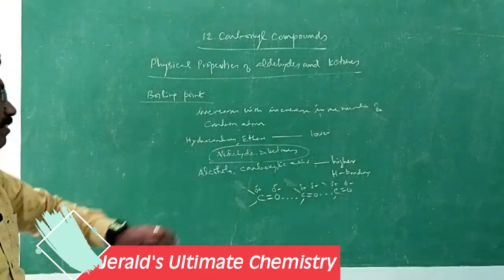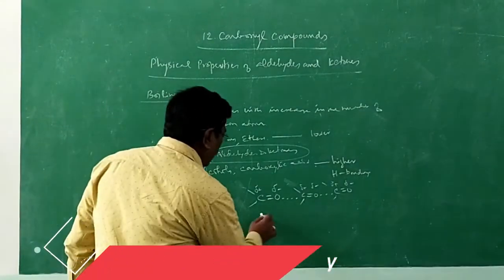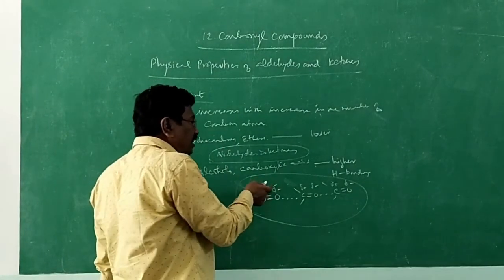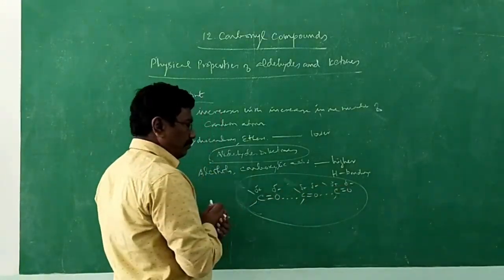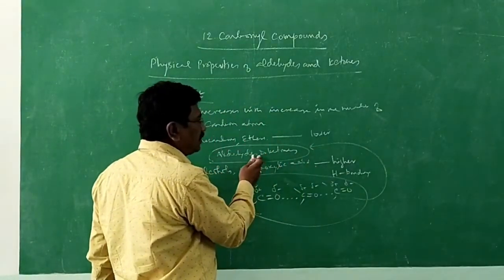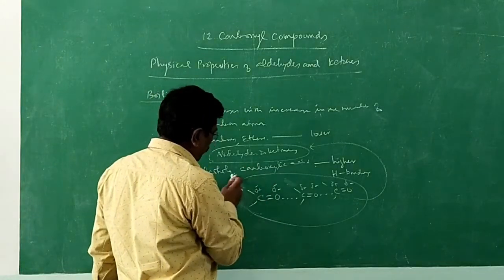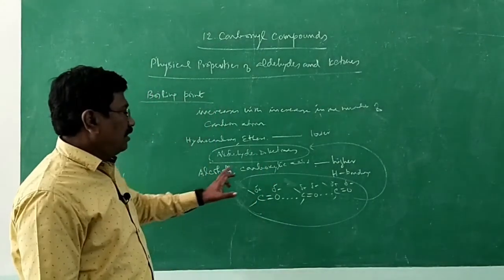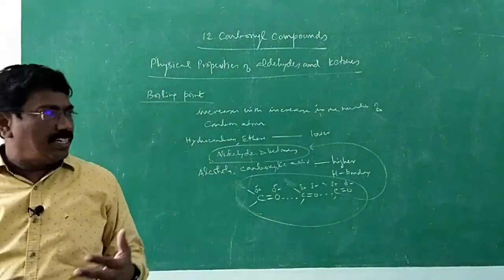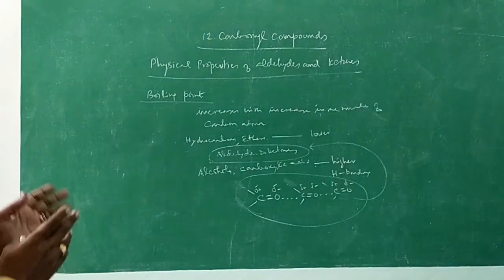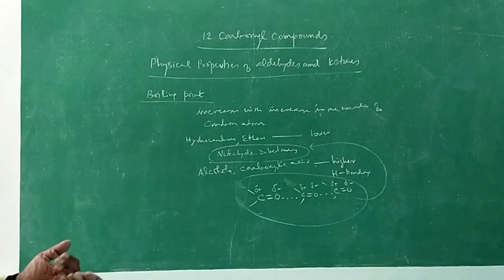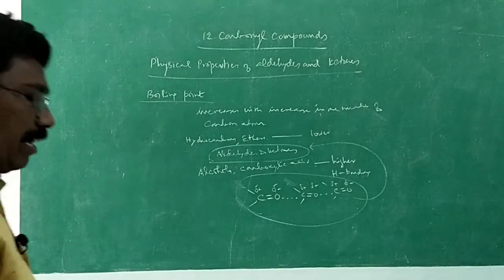This is weak bonding when compared to hydrogen bonding, and no such bond exists in hydrocarbons and ethers. But at least here, due to dipole-dipole interaction, they are associated. Therefore, they have a higher boiling point than hydrocarbons and ethers, but less than alcohols and carboxylic acids. Since the molecules are associated, they have a little higher boiling point over hydrocarbons and ethers. But alcohols have hydrogen bonding, so still a higher boiling point.